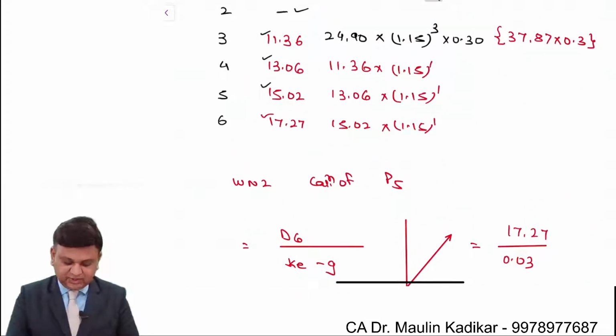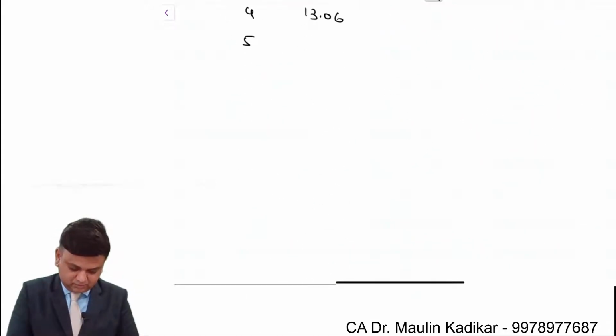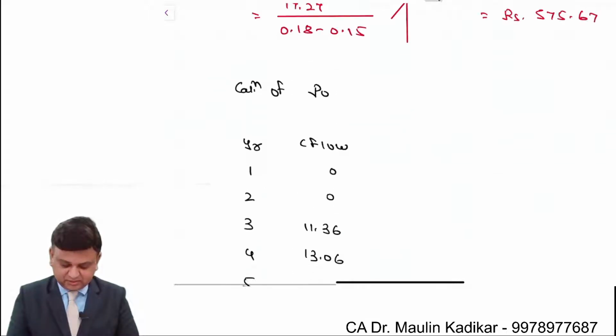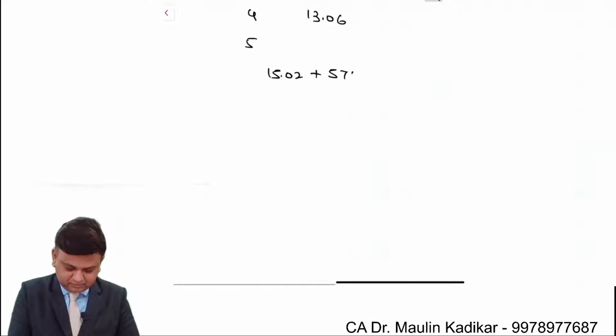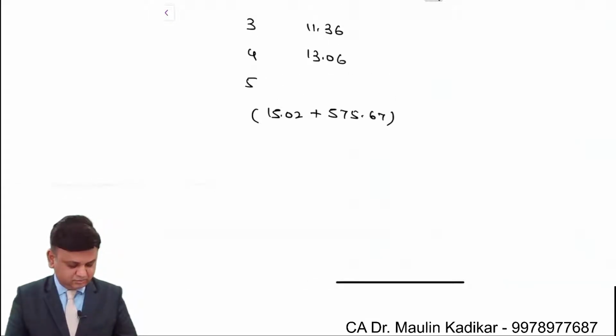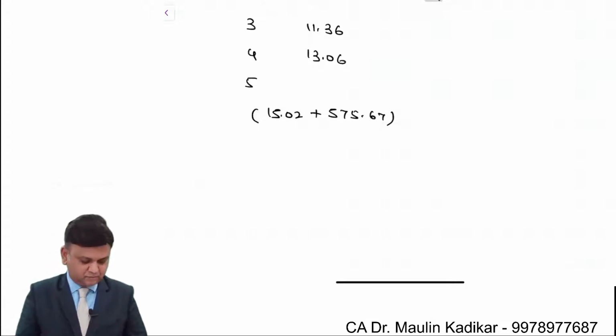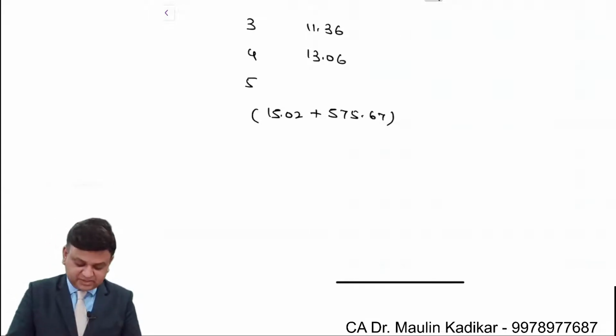Fifth year it is 15.02 plus 575.67. That is 590.69.